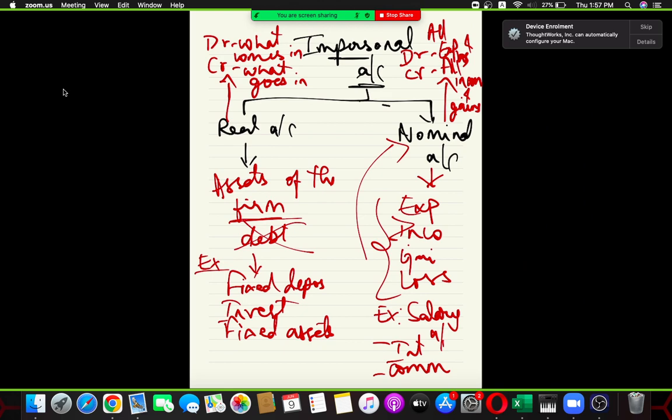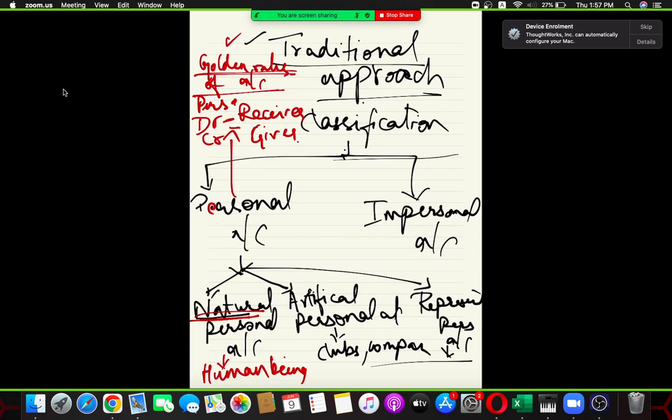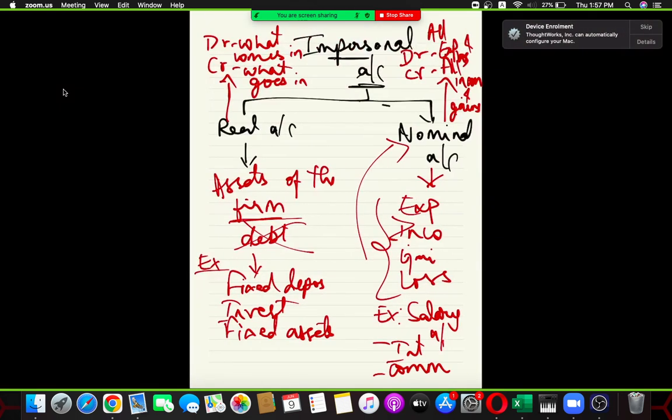So now, everyone, repeat. Golden rules of accounting. What is the golden rule of accounting for real account? Debit what comes in, credit what goes out. For personal account, debit the receiver, credit the giver. Nominal account, debit all expenses and loss, credit all incomes and gains.